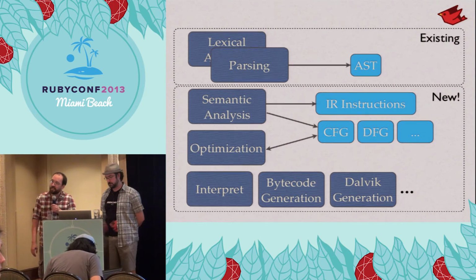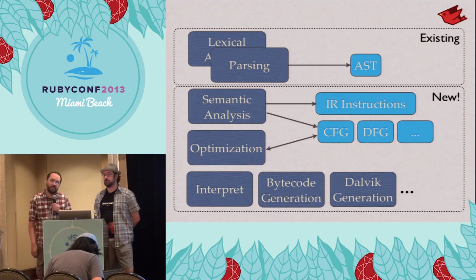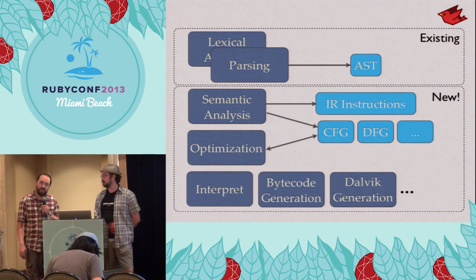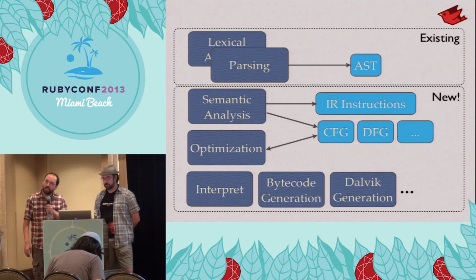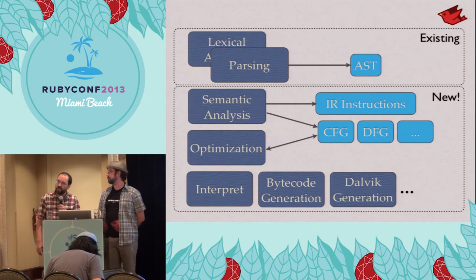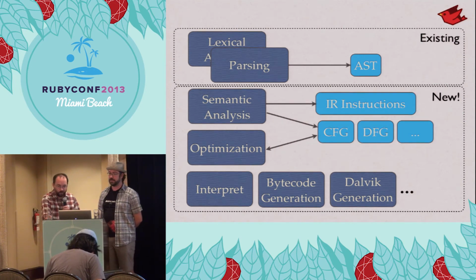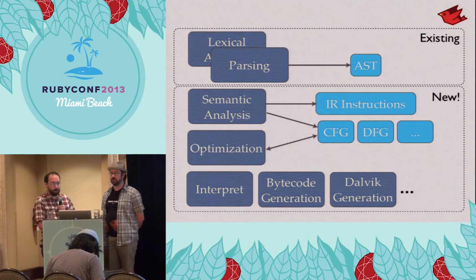We'll create some supplementary data structures like a control flow graph. After that, we can run a series of optimizations on that, create some more data structures, change some of these existing ones, and then hopefully we'll be able to maintain a very thin layer for an interpreter, pretty simple bytecode generation layer, and we'll be able to expand that out later on to things like Dalvik. Ideally, trying to do as many optimizations as possible before we even get to the point of generating bytecode for it.